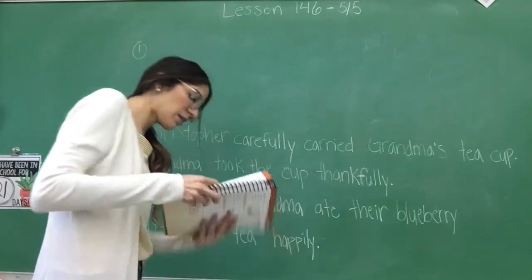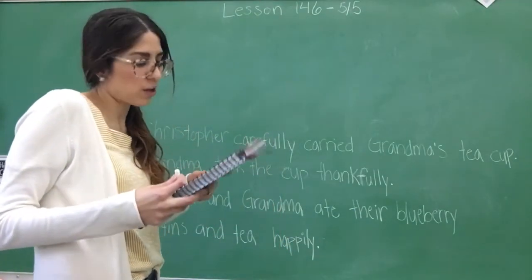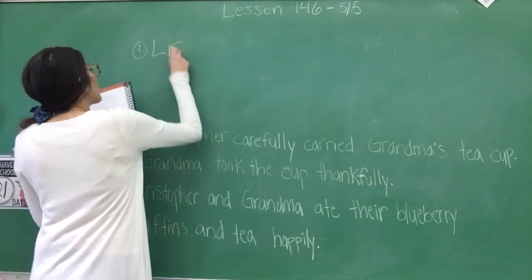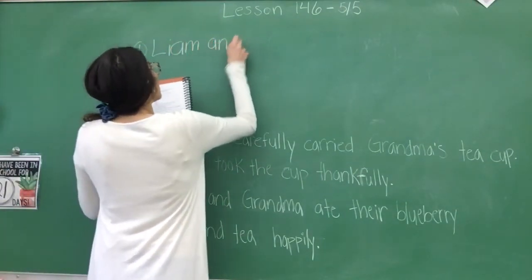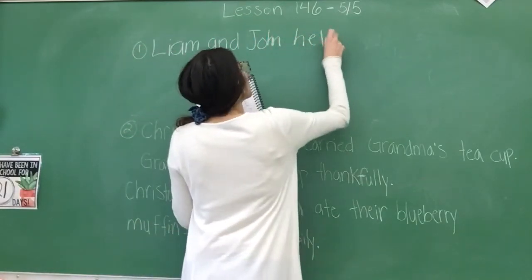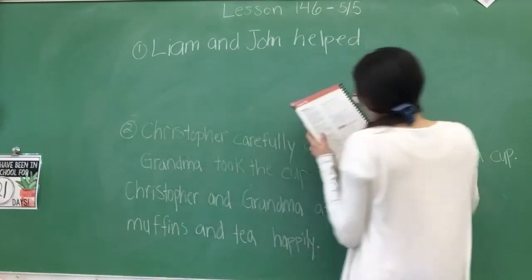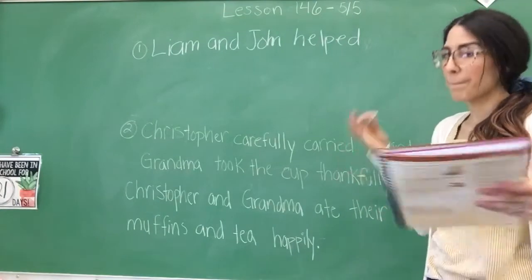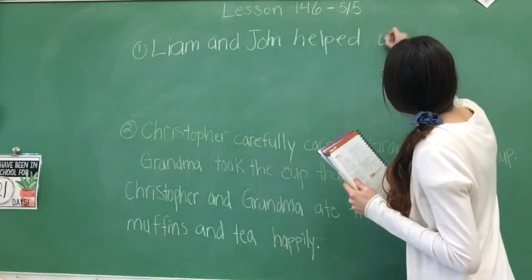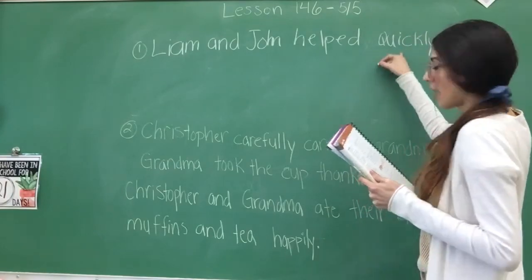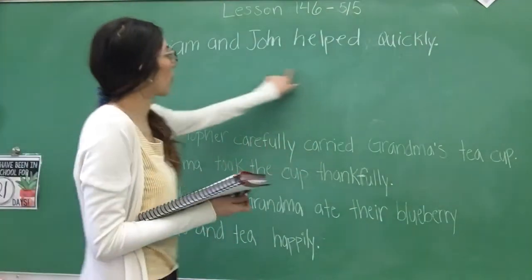So the next one is, Liam and John helped. So how did Liam and John help? So first of all, you need to write this down. Liam and John helped. So how did they help? Liam and John helped maybe quickly. Okay. Maybe they like to help quickly, right? So put the adverb quickly, right? So make sure you write Liam and John helped quickly. You write the sentence.